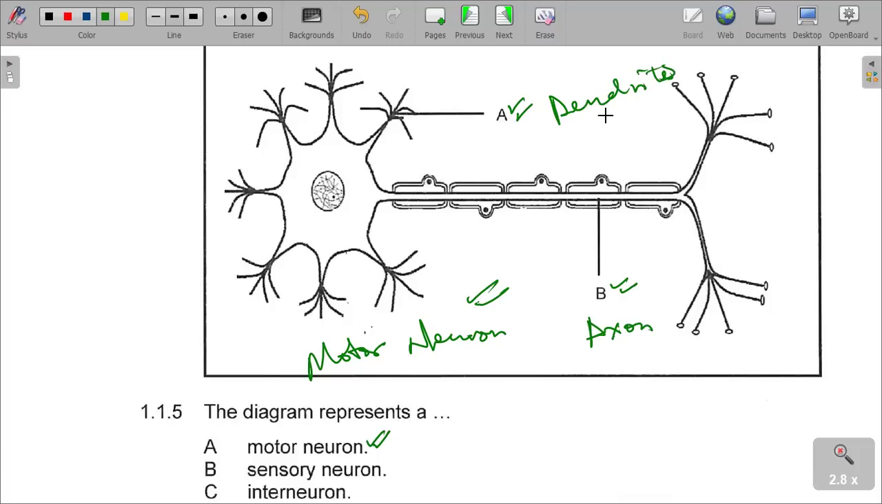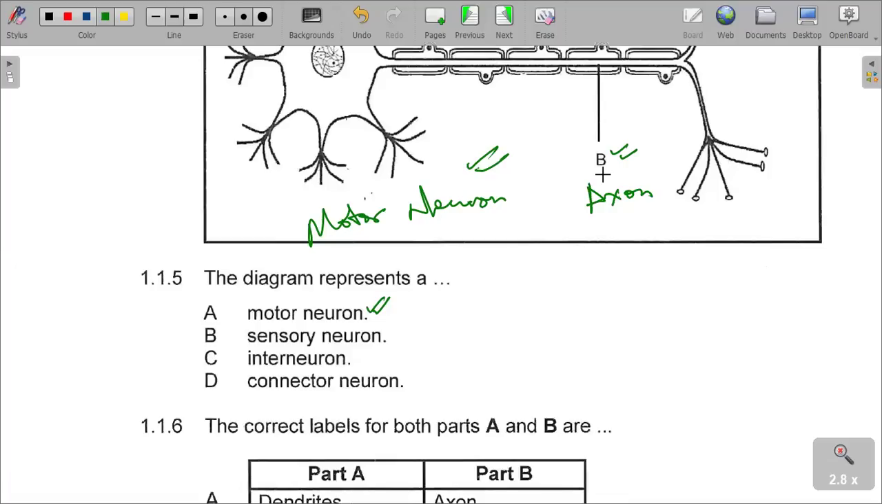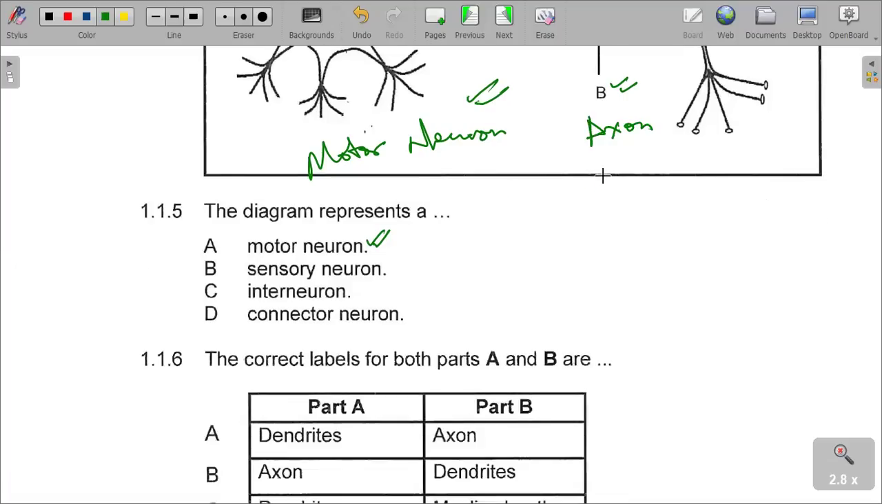Sometimes you might not know the answers as they are, but what you need to do is at least know one of the parts, such that you can be able to choose the correct answer from the options that are given. So we are saying A is dendrites, which is correct in this case. We said A is the dendrites and B is the axon. So our correct answer is A in this case.